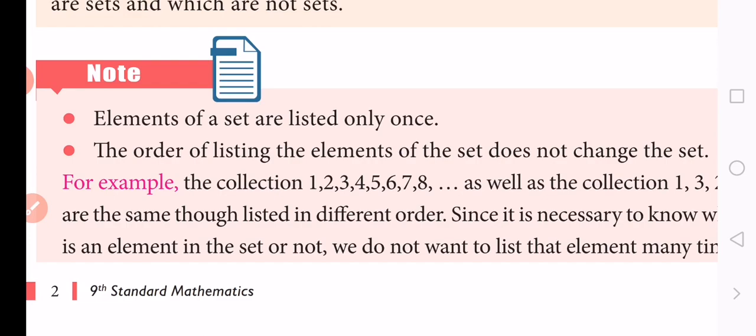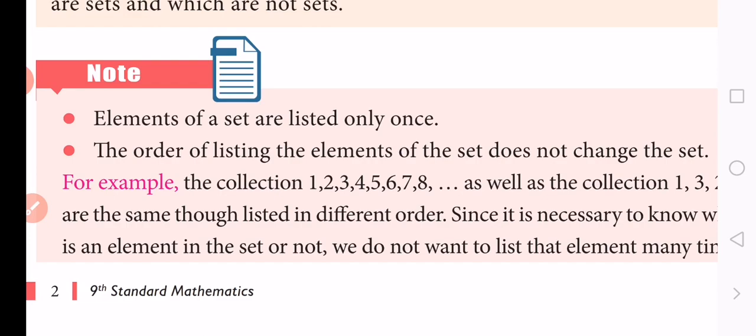Now we discussed only the definition of a set and the notations used in sets. But our next class is the representation of a set. So we should know very well about the objects, which objects are well defined and which are not well defined. Only when that is clear are we going to study the representation of a set.